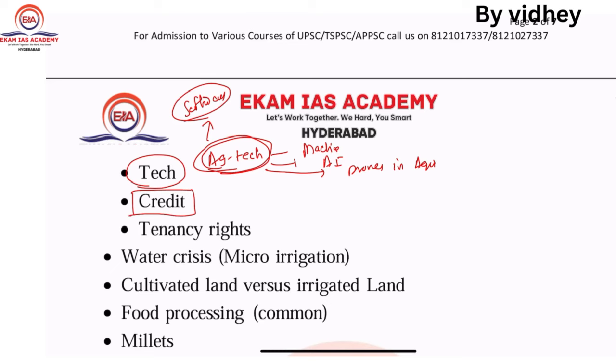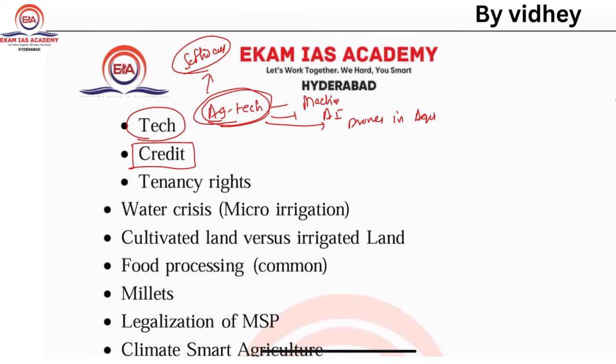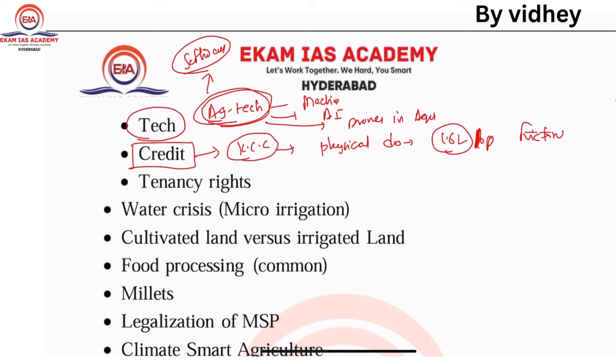Next one, credit creation. Recently our RBI has done a pilot project regarding the KCC, Kisan Credit Card Scheme. So without any physical document, it has given 1.6 lakh per person. It's a frictionless credit. So all agricultural credit is very, very important.